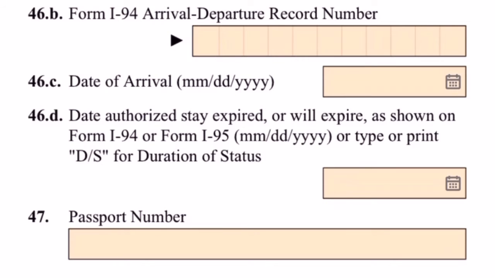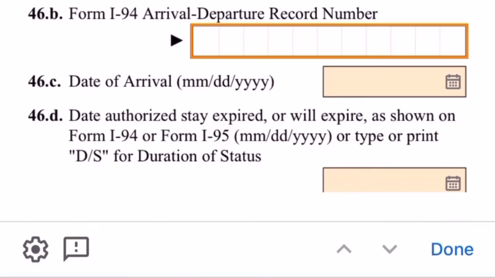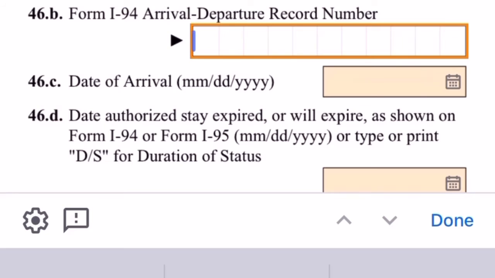That is how she arrived. That's the kind of visa she entered on. Your I-94. If you haven't got your I-94 at your point of entry, you can go ahead and retrieve your I-94 online at Border Patrol. So you can find your I-94 online. All you have to do is type in your information and you'll find your I-94 online.